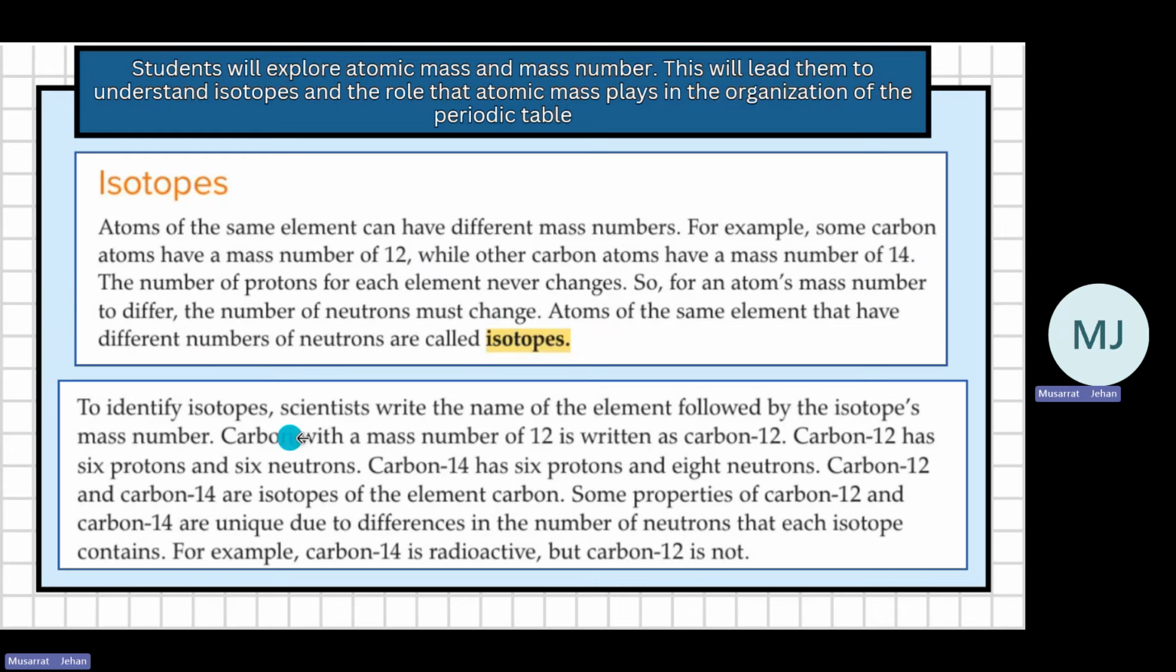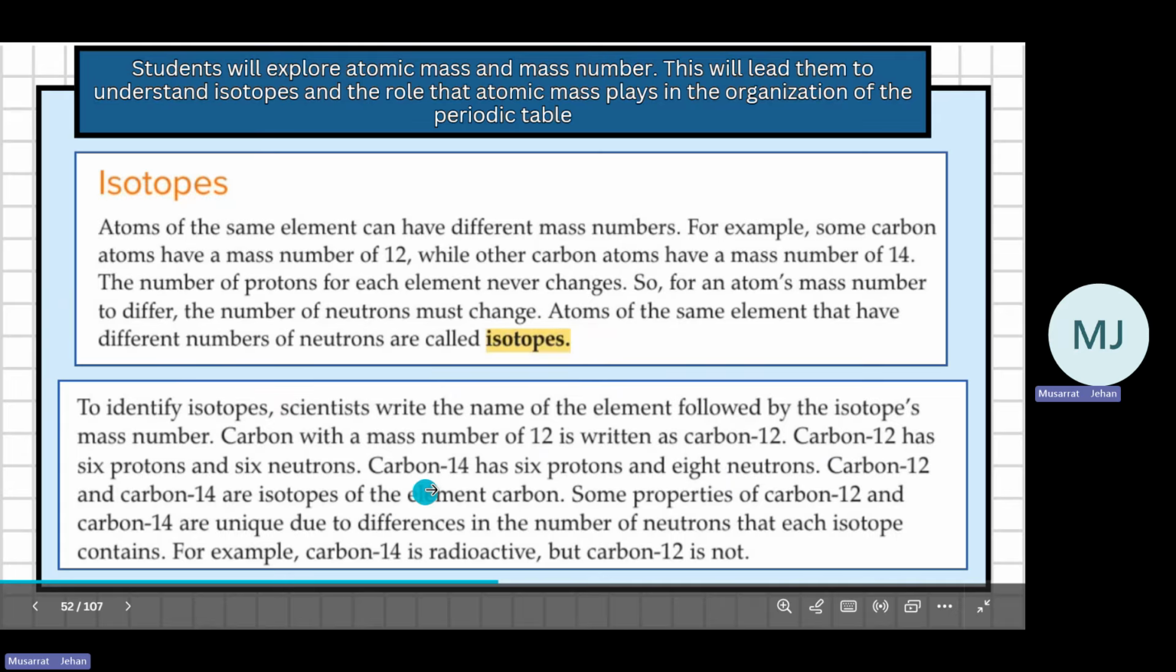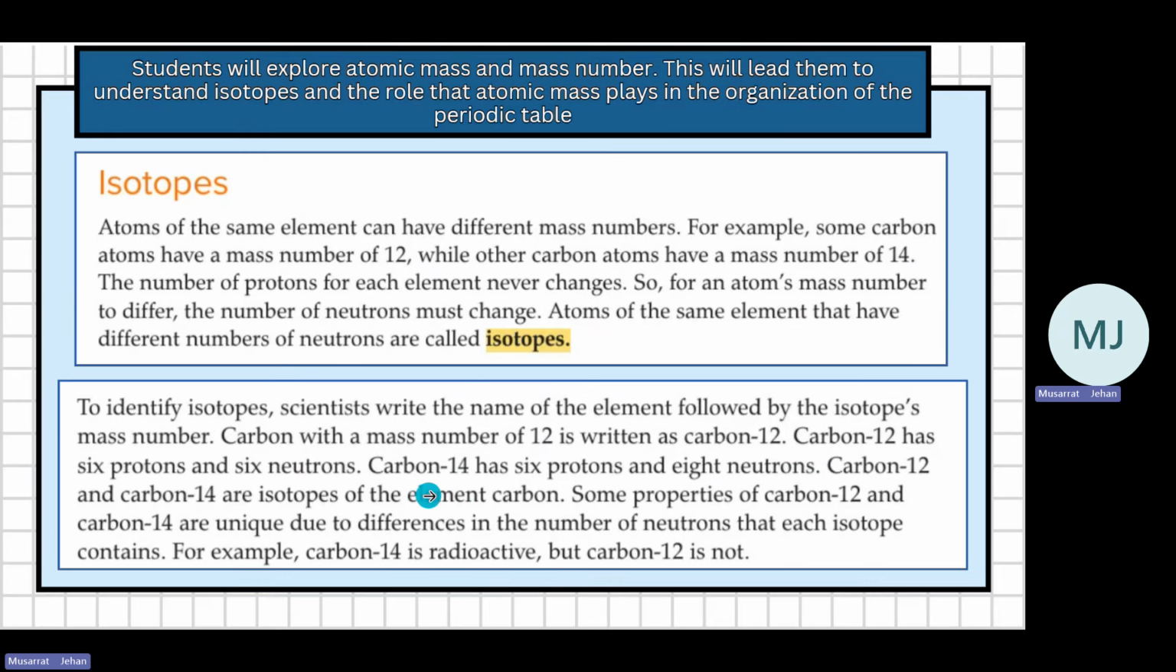To identify isotopes, scientists write the name of the element followed by the mass number. So carbon with mass number 12 is written carbon-12. Carbon-12 has 6 protons and 6 neutrons. Carbon-14 has 6 protons and 8 neutrons, because 14 is the mass number. So to identify the isotopes, we write it like that.